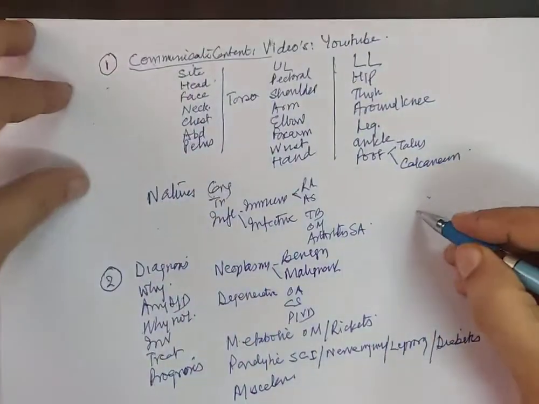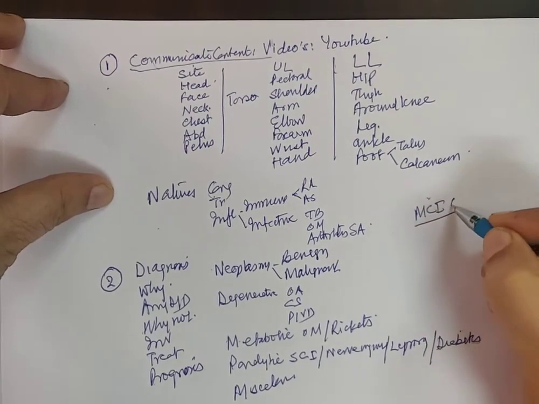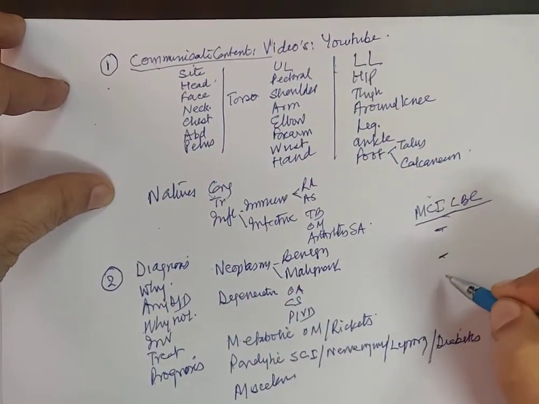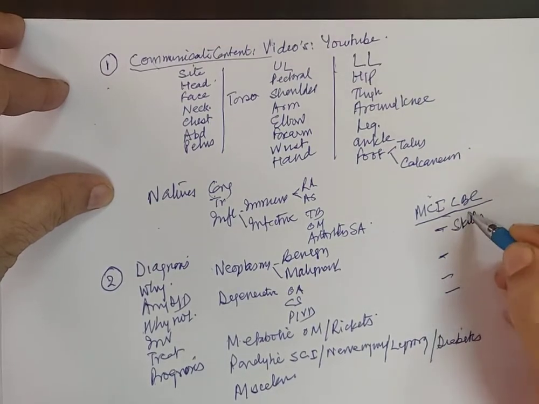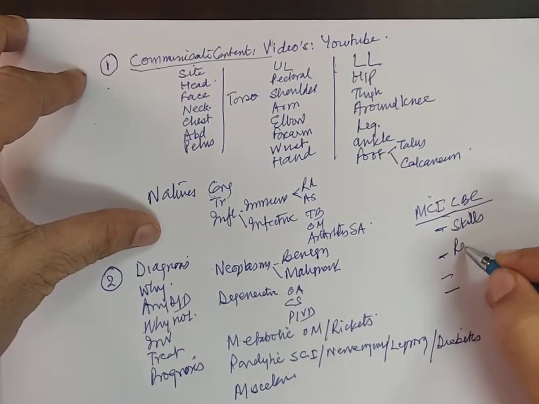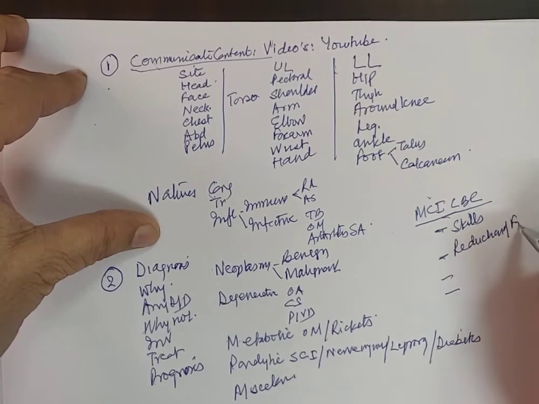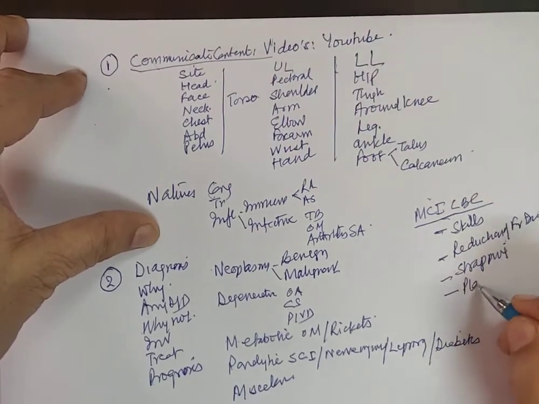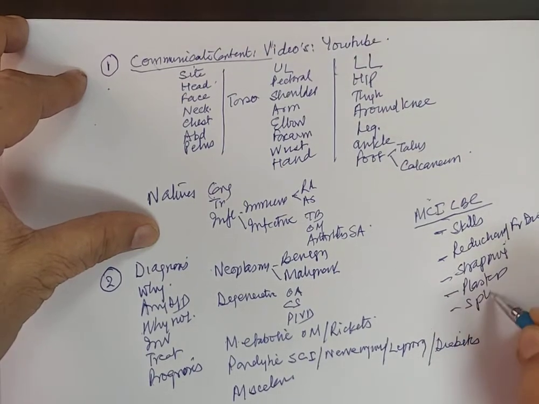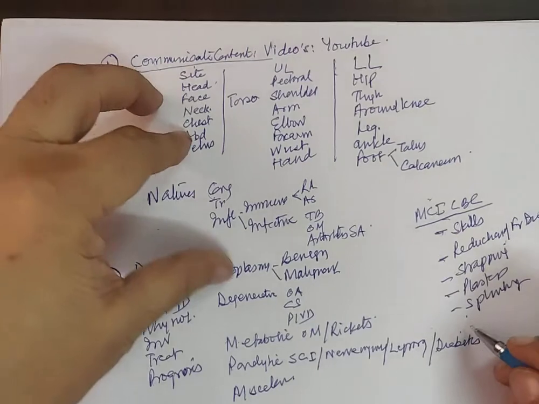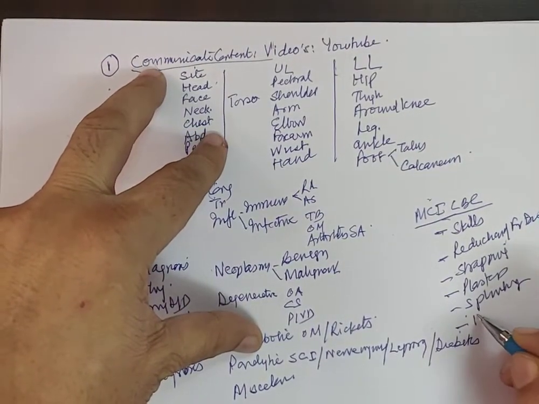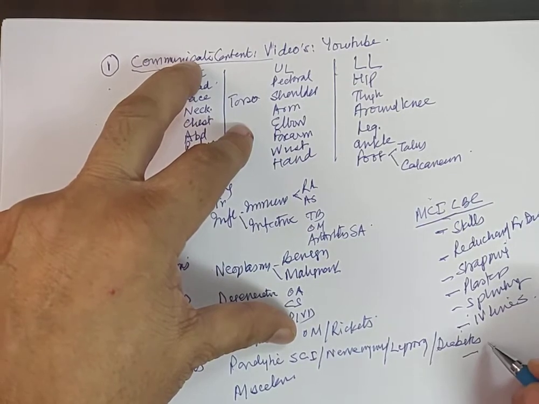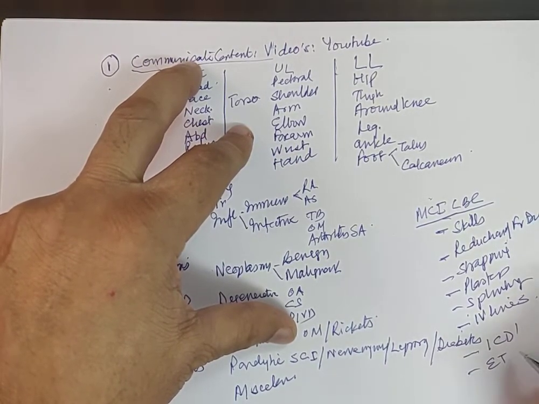Then we will follow the MCI curriculum, MCI competence based curriculum, see what is left out of this and cover those points, especially in terms of the skills that are mentioned in the MCI curriculum, like reduction of dislocations, fractures or dislocations, like strapping, like plasters, like splinting, like polytrauma skills like setting up IV lines, perhaps doing ICDs or endotracheal intubation.